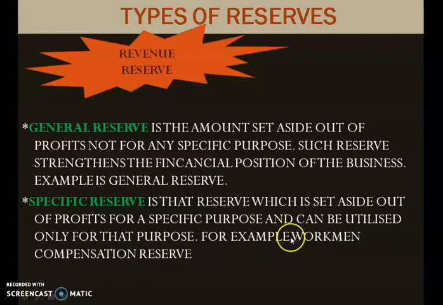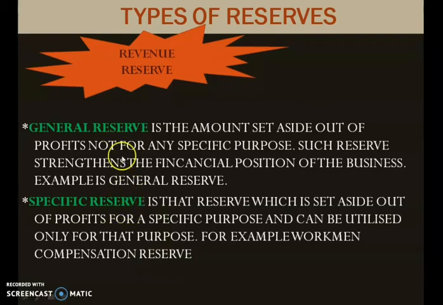So workman compensation is created to be given to the workman when some incidents, for example, some accidents took place in the premises of the organization, and so the businessman has to give some compensation to the workman. So for that purpose, this reserve money can be used. Only for that purpose this money can be used. No other purpose this money can be used. So that is specific reserve.